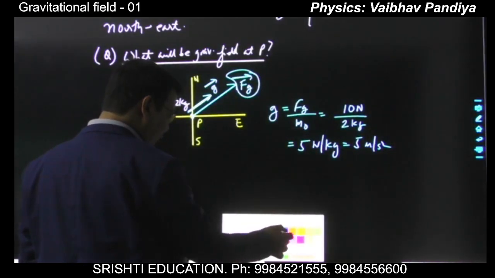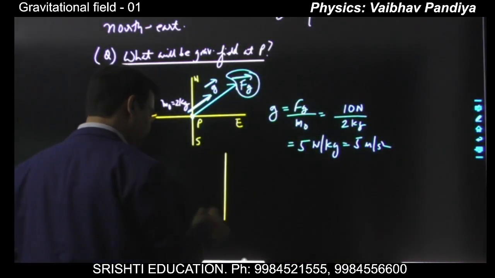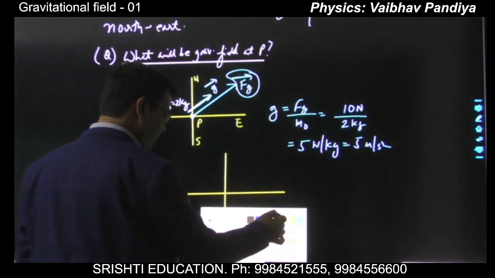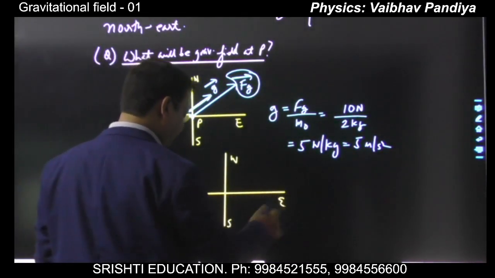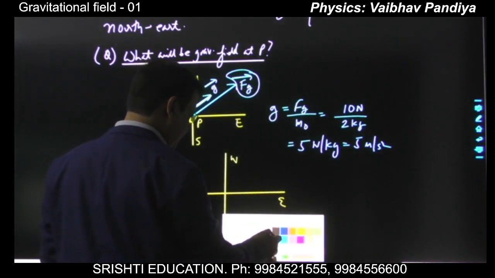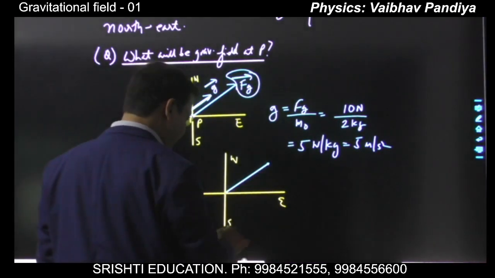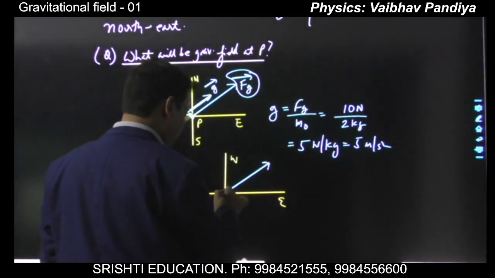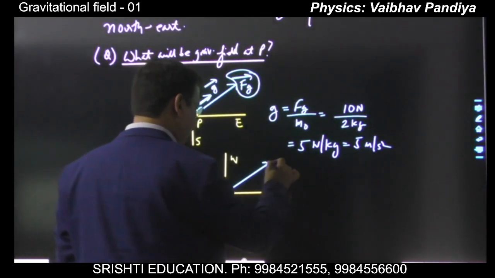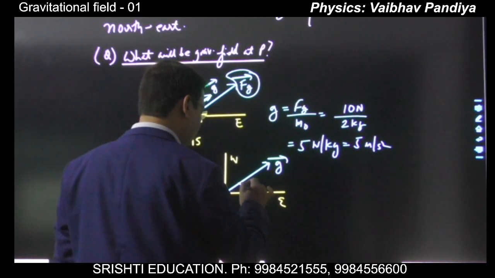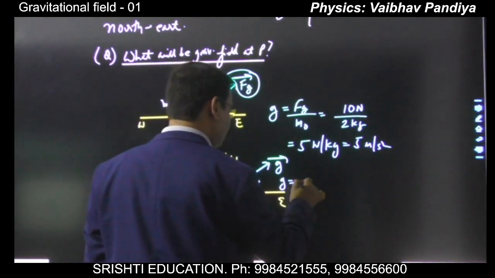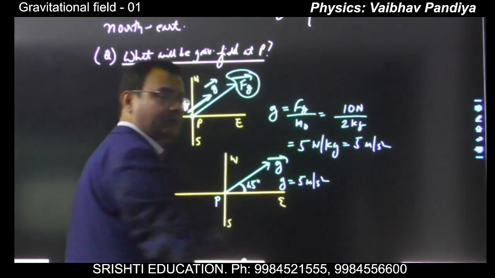And is there any role of m naught in setting up this field? No. Already we have seen in much detail. So even if you remove m naught, you can say at a point P we have a gravitational field northeast. How much? 5 meter per second square. Okay.